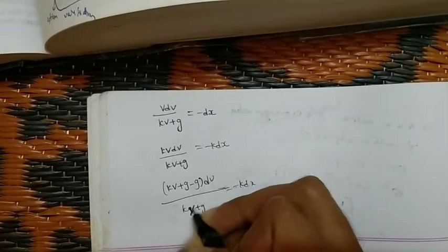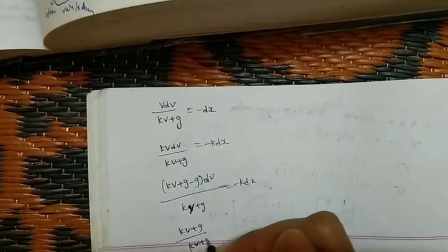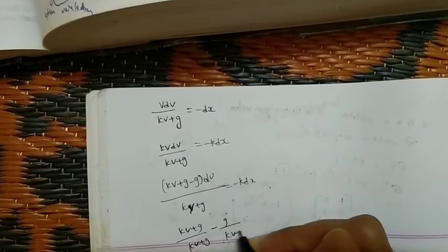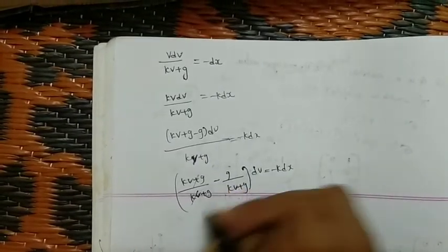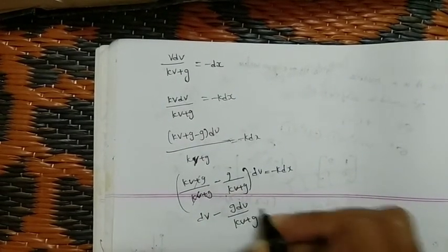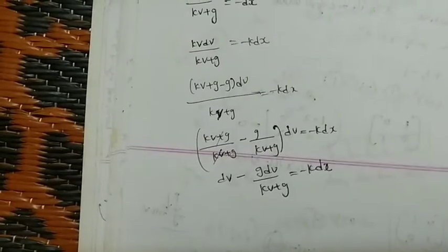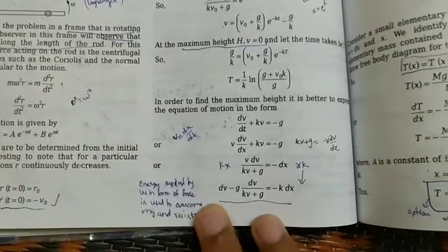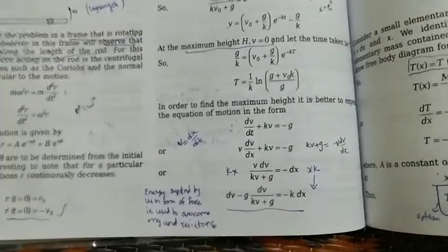Now we need to divide this. So (kv plus g) by (kv plus g) minus g by (kv plus g), into dv, is equal to minus k dx. So finally 1 into dv minus g dv by (kv plus g) is equal to minus k dx. So this is the final equation we would have. After simplification we have this final equation, so we have to perform simplification in that manner.